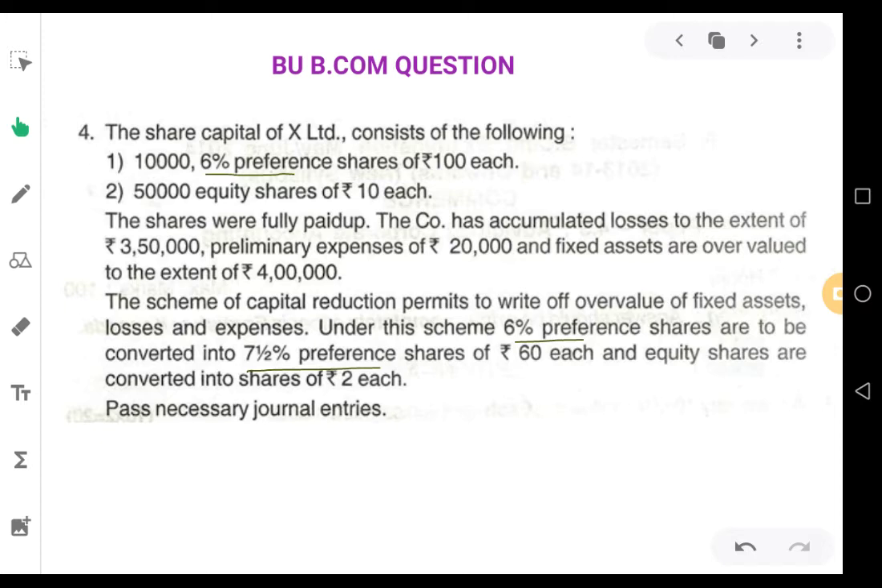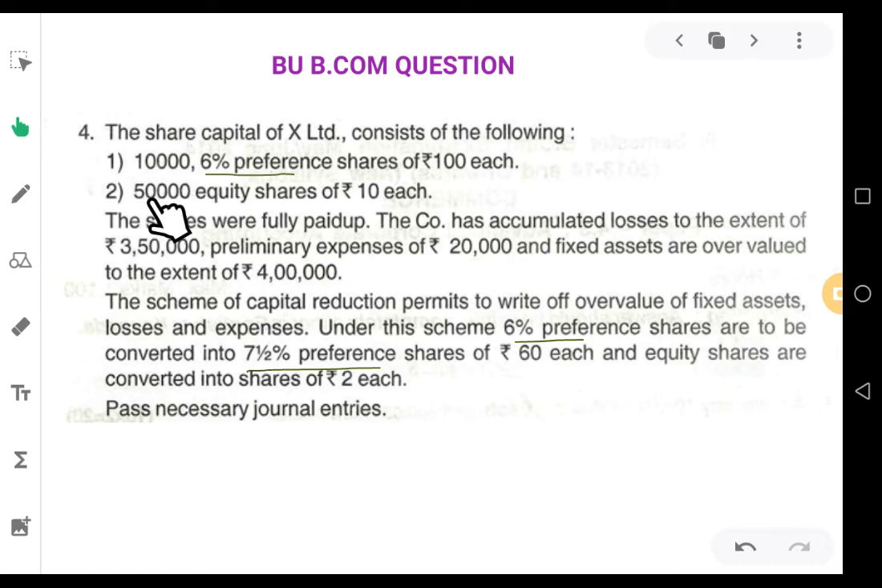That means 10,000 shares of rupees 100 each, which will be 10 lakhs. This 10 lakhs will become 10,000 shares of rupees 60 each. That means 6 lakhs, and the balance 4 lakhs will be transferred to capital reduction account. We should pass a journal entry, we will do that. And equity shares are converted into shares of rupees 2 each.